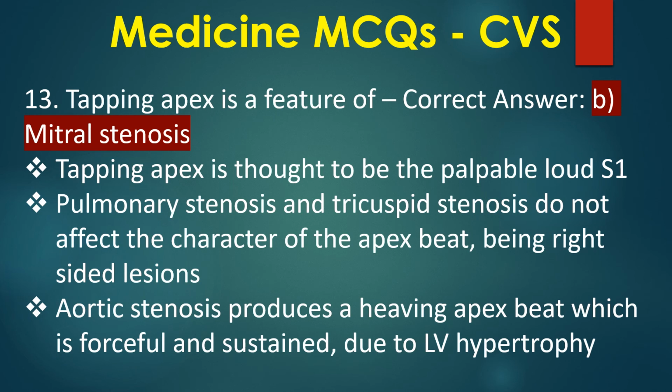Tapping apex is thought to be the palpable loud first heart sound. Pulmonary stenosis and tricuspid stenosis do not affect the character of the apex beat, being right-sided events. Aortic stenosis produces a heaving apex beat, which is forceful and sustained due to left ventricular hypertrophy.